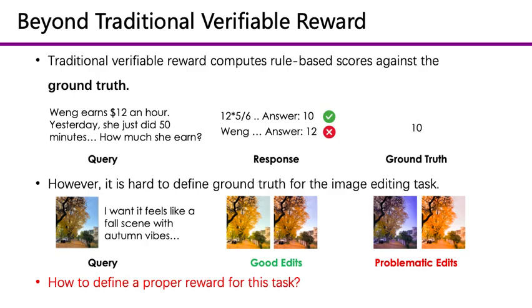If the instruction is to create a fall scene with autumn vibes, many different edits may be acceptable. One editor may make the image warmer, another may increase orange tones or adjust the lighting. At the same time, not every visually noticeable edit is good. An edit may oversaturate the image, destroy details, or fail to match the requested mood. Therefore, a simple rule-based reward or ground truth comparison is not enough. We need a reward signal that can judge whether the edited result actually satisfies the user's instruction.